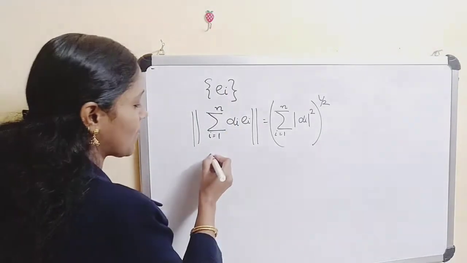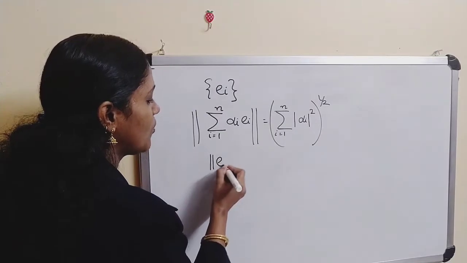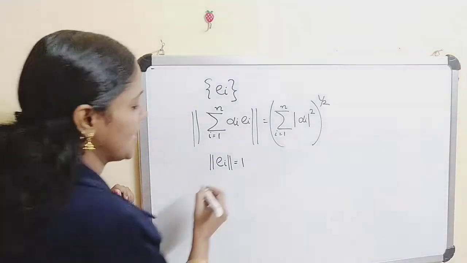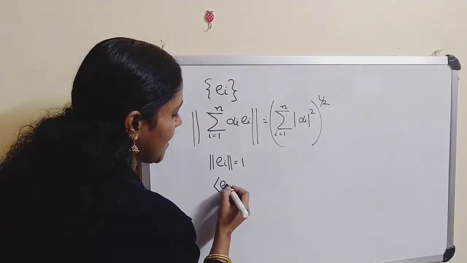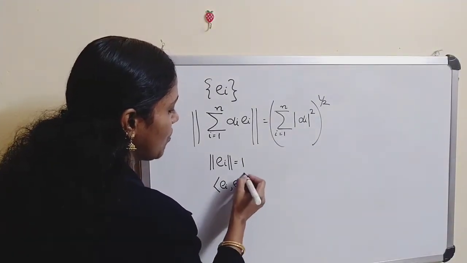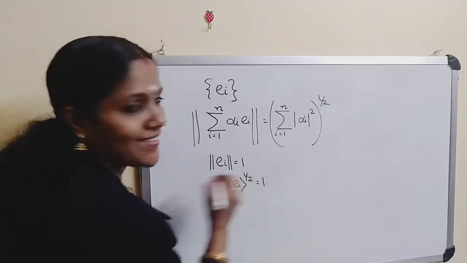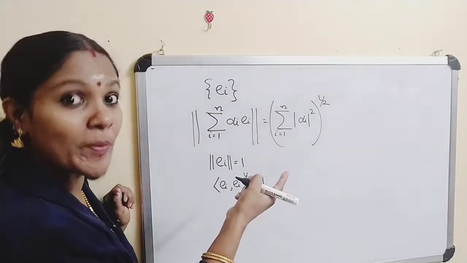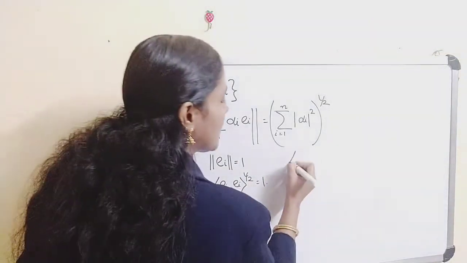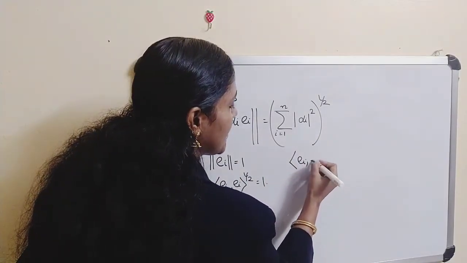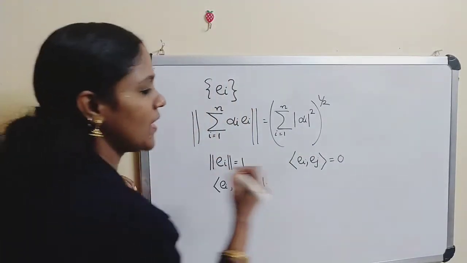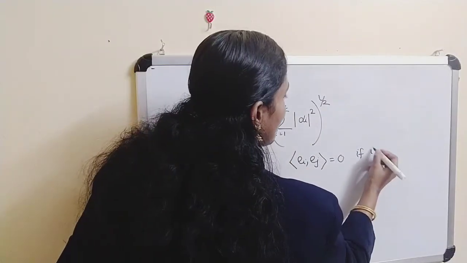Now what do we mean by normalized? Normalized means the norm of e_i is equal to 1. That means the inner product of e_i with itself, whole raised to 1 by 2, is equal to 1. Now, what is the meaning of pairwise orthogonal? That means each inner product of e_i, e_j is equal to 0 if i is not equal to j.